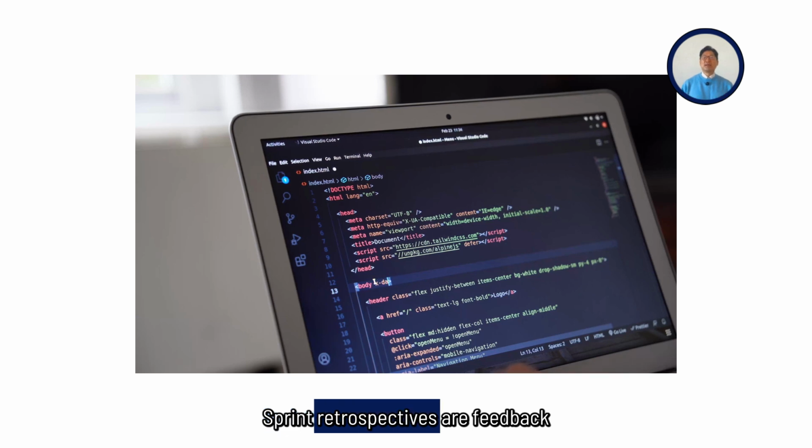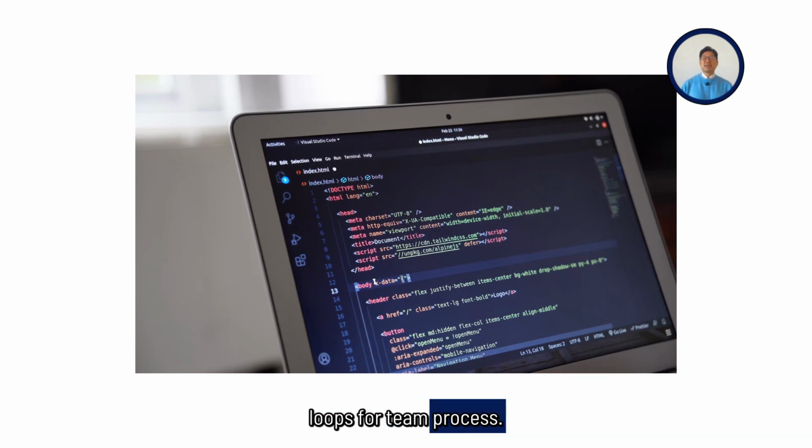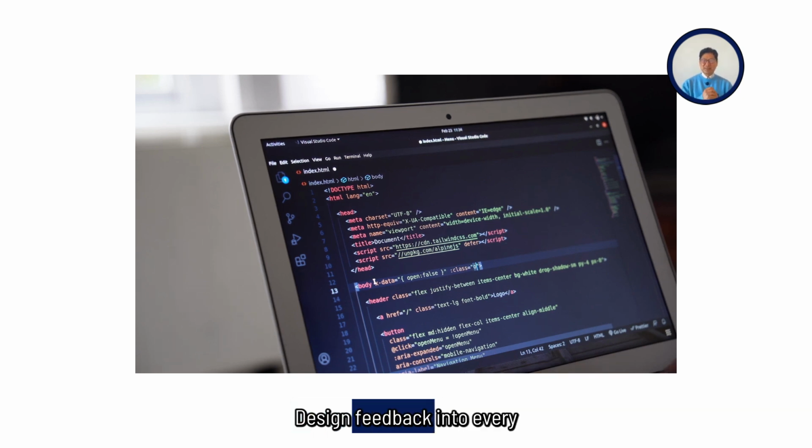Sprint retrospectives are feedback loops for team process. Code reviews are feedback loops for engineering quality. User research debriefs are feedback loops for customer understanding. Design feedback into every aspect of your operation.